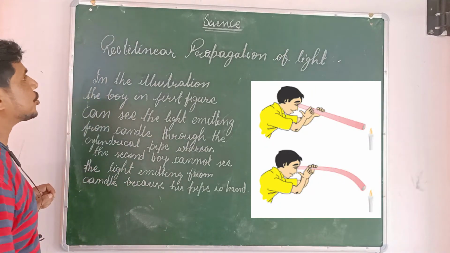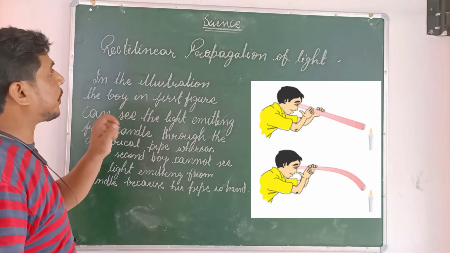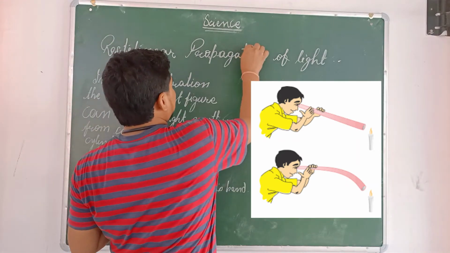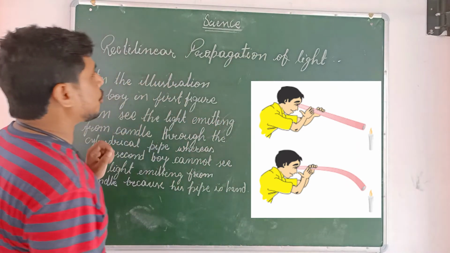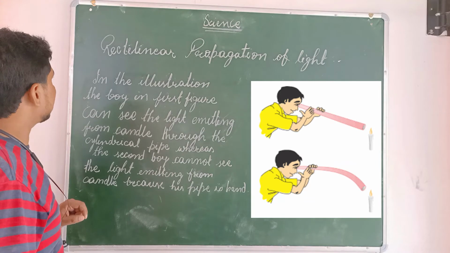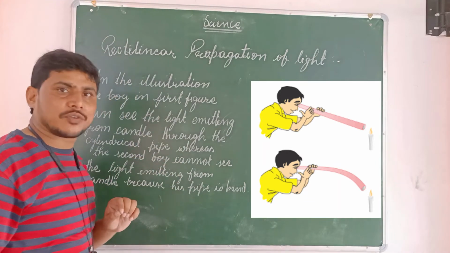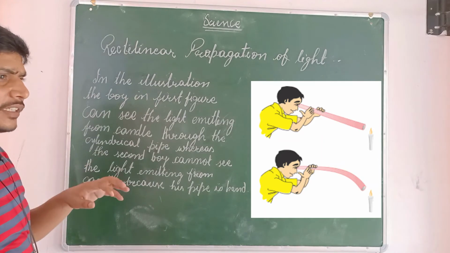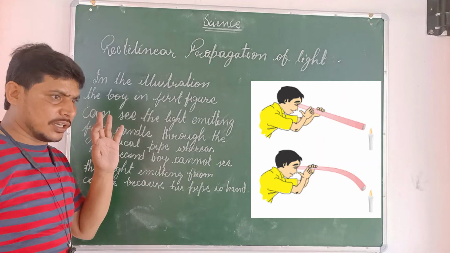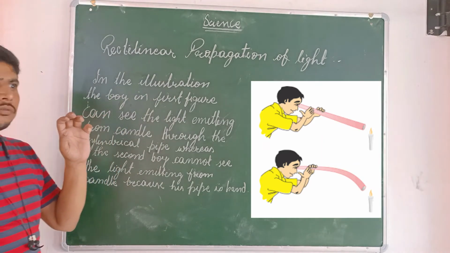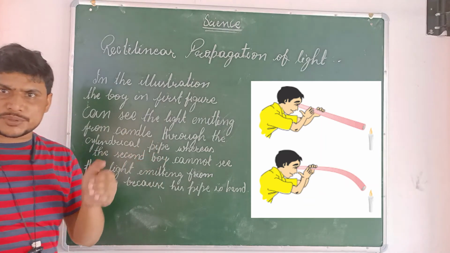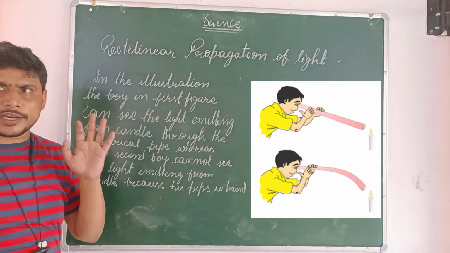Rectilinear propagation, not properties. Rectilinear propagation of light. This is a very important and natural property of light: in the natural condition, no obstacles come in the path of light.